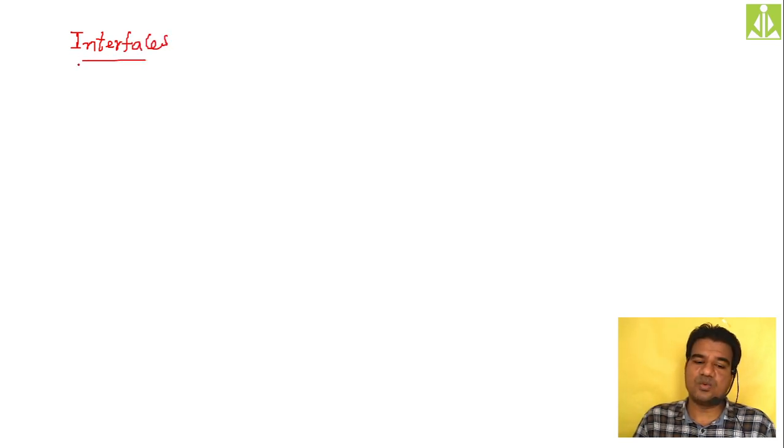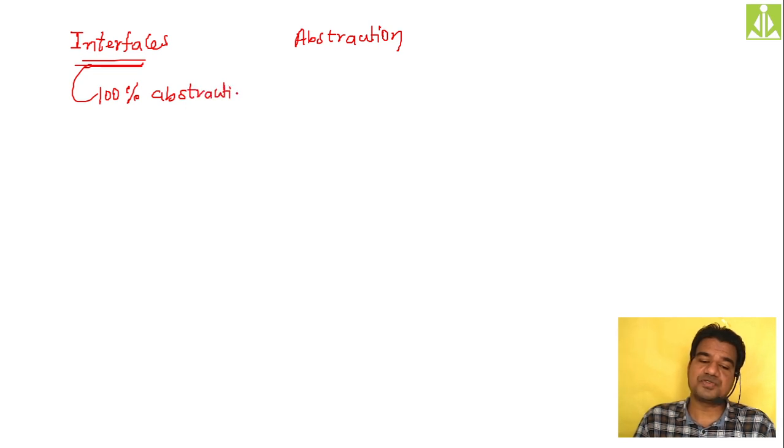To understand what is an interface, we need to have some clear idea on abstraction, because interface is a way through which we are achieving 100% abstraction. How we are achieving 100% abstraction with the interface? That we need to understand in today's session so that we can do the practical stuff in our next session.